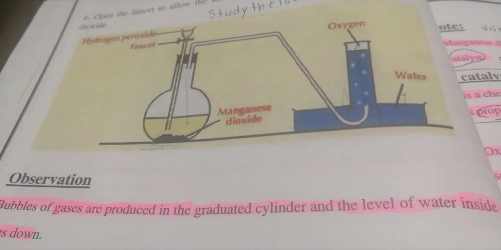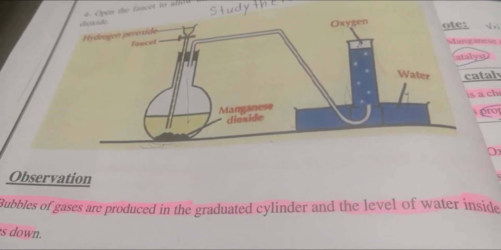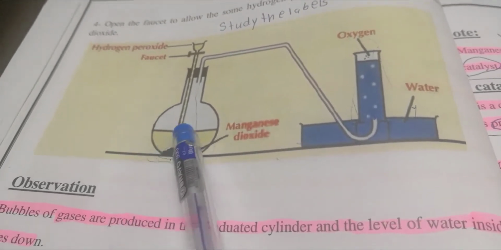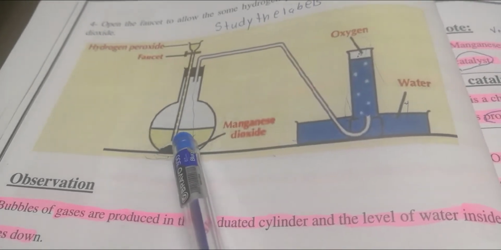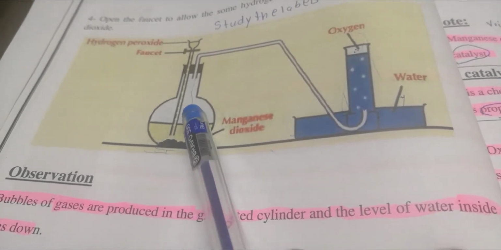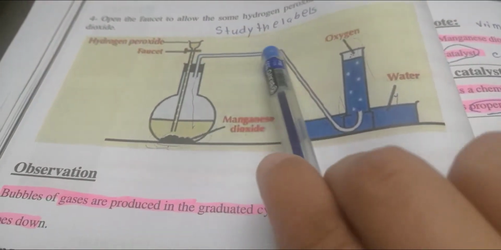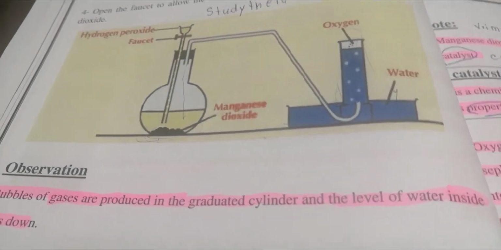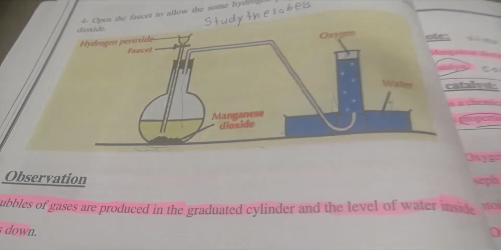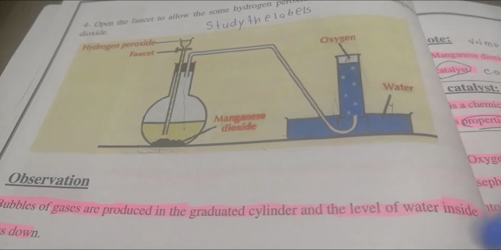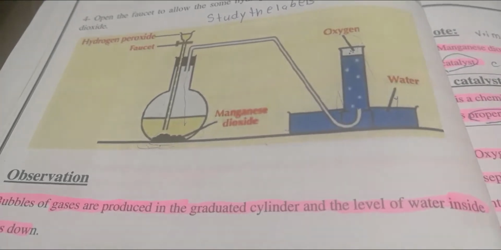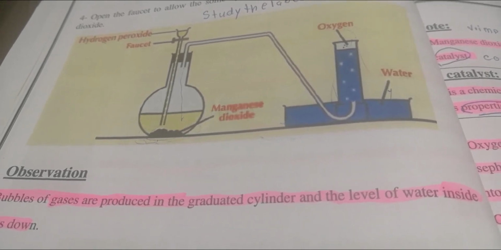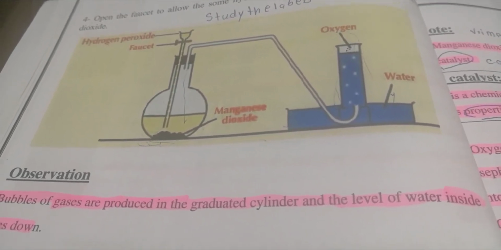When they are both mixed together, hydrogen peroxide will be dissociated into water and oxygen. Water will be kept inside the flask, while oxygen, because it's a gas, will rise up and pass through this tube until it's collected at the top of this cylinder, where more oxygen is formed as long as I keep adding hydrogen peroxide over manganese dioxide.